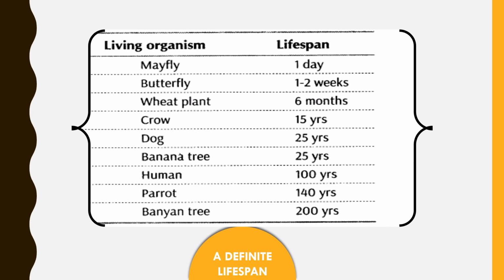Dog, 25 years. But it depends upon the different breed of the dog. Banana tree, 25 years. Human, 100 years. Parrot, 140 years. And banyan tree, 200 years.